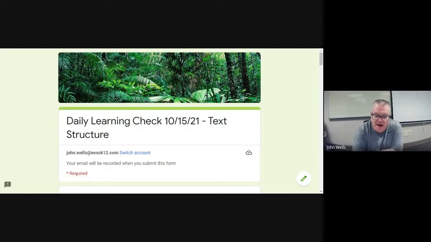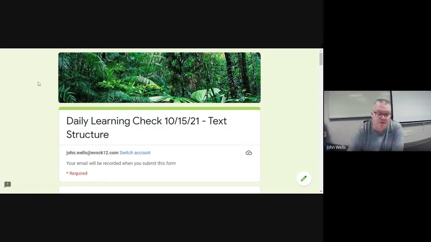Today is Friday, October the 15th, and today we are going to be looking at text structure. We're going to be assessing your ability to check what the structure of a text is, and then analyze why that structure may or may not be used, okay?